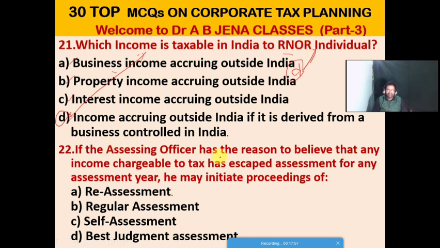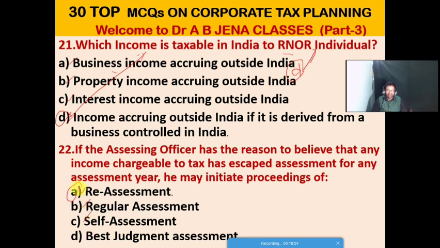If the assessing officer of the Income Tax Department has reason to believe that any income chargeable to tax has escaped assessment for any assessment year, he may initiate proceedings of what? A. It is the reassessment. B. It is the regular assessment. C. It is the self assessment. D. It is the best judgment assessment.